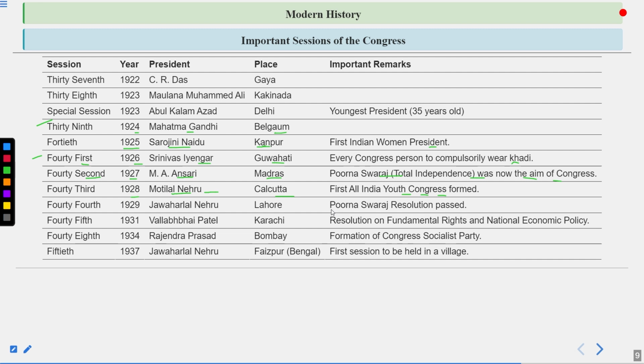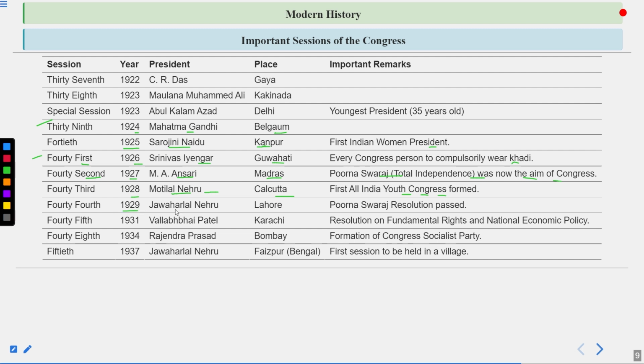Indians challenged the Simon Commission, and the Secretary of State for India at that time, Birkenhead, challenged the Indians that if you can create a better report, then you should, and you will submit it to me, then I will talk about it. So in 1928, the Nehru Report was also published, on which the All India Conference was working, in which the Indian National Congress and other parties were working together.